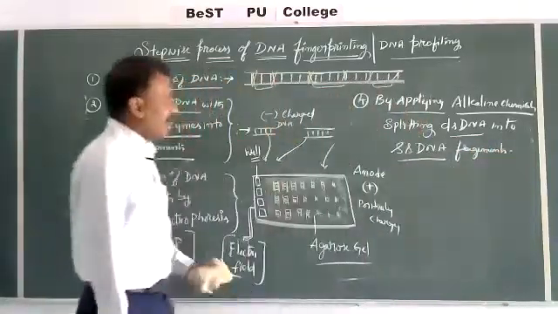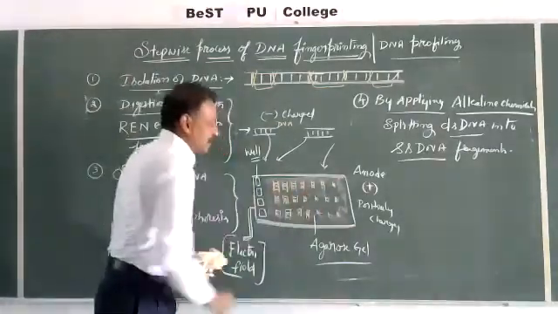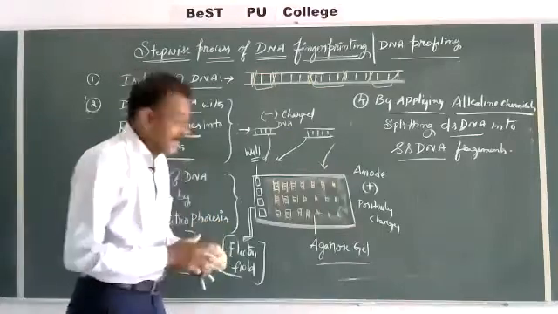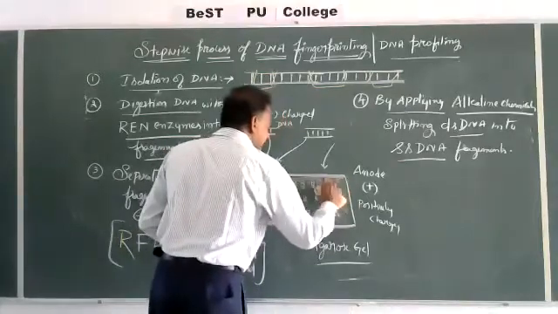By applying alkaline chemicals, these double stranded DNA molecules are made into single stranded. See, let us see here, single stranded.